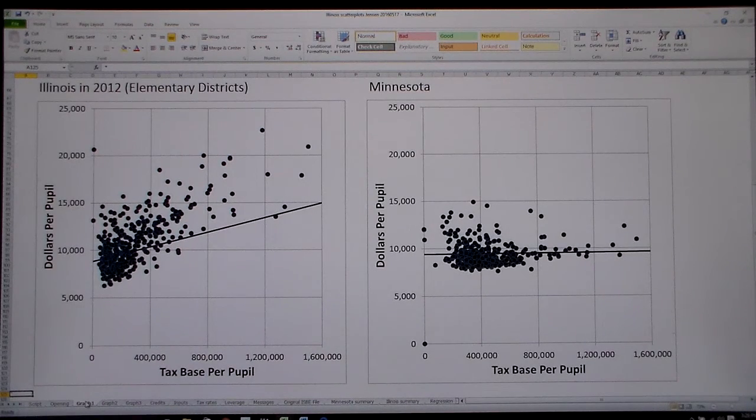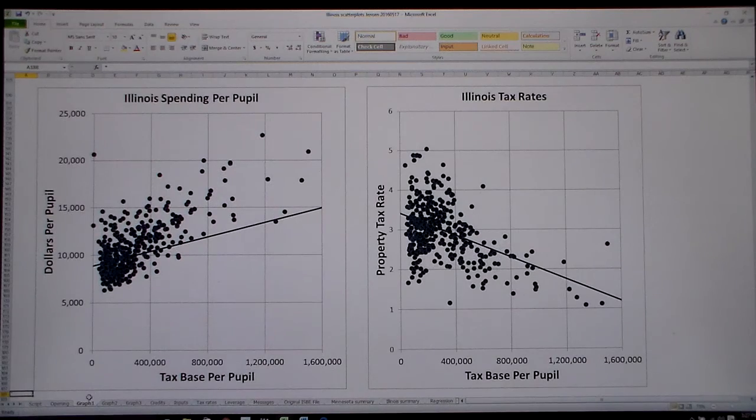Here we've added a similar graph from Minnesota, where the relationship between wealth and funding is much weaker. This shows that the unfair situation in Illinois isn't inevitable. Now we've added the Illinois relationship between wealth and the property tax rate. Note that low wealth districts have both lower spending and higher taxes. This is a real double whammy. How can this be?